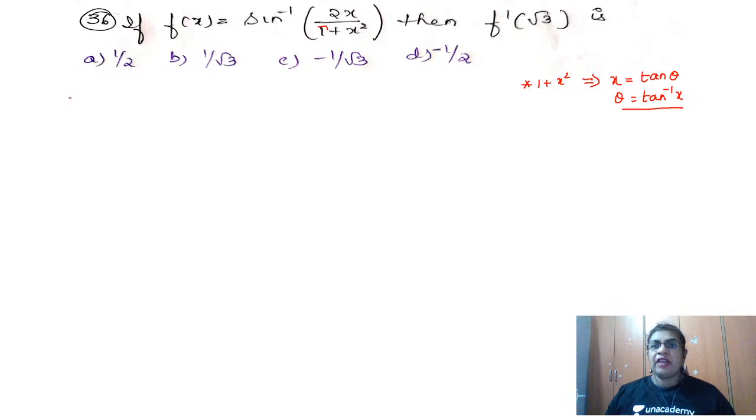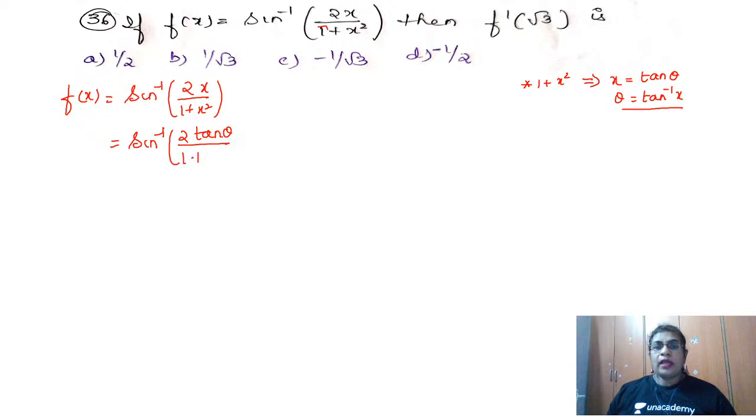First let us simplify f of x, then let us differentiate. We have f of x is equal to sine inverse of 2x by 1 plus x square. So I am getting sine inverse of 2 tan theta whole divided by 1 plus tan square theta. And 2 tan theta by 1 plus tan square theta is nothing but sin 2 theta.